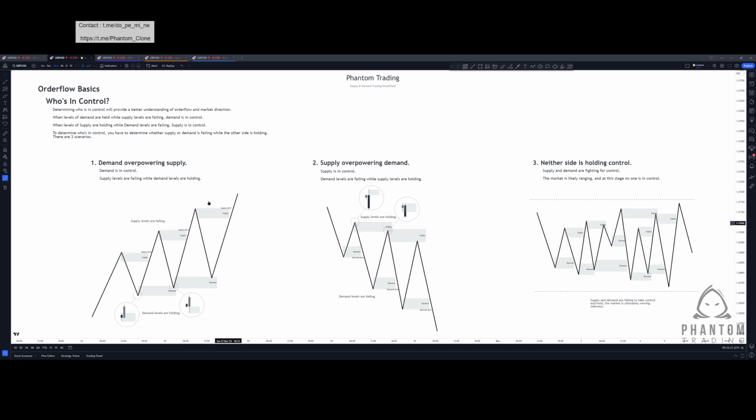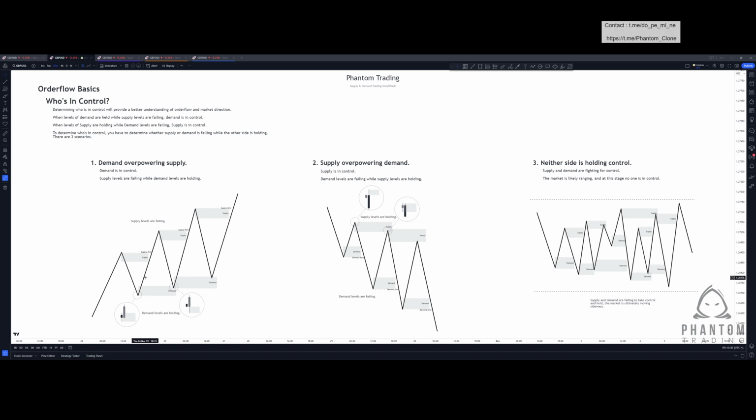Before we even get into the supply and demand order flow component, we can see that the market is creating higher highs and higher lows. We're in a bullish market structural trend. We're creating bullish structural ranges, and we're anticipating that price will go higher. If we take this a step further and start mapping in supply and demand zones, we can see that we form supply zones at the higher highs and demand zones at the higher lows.